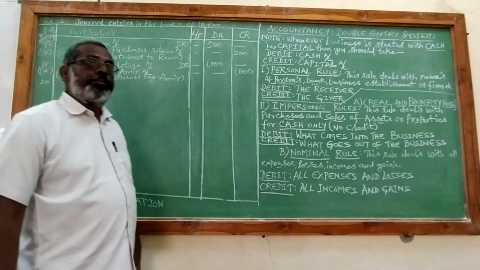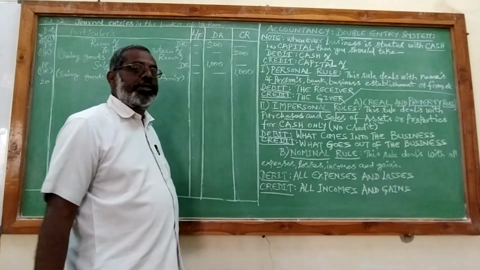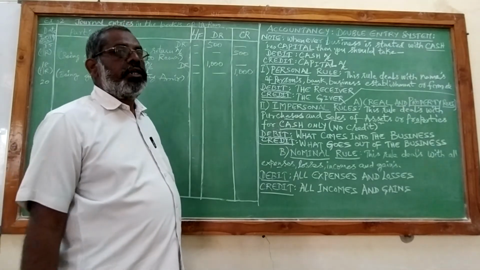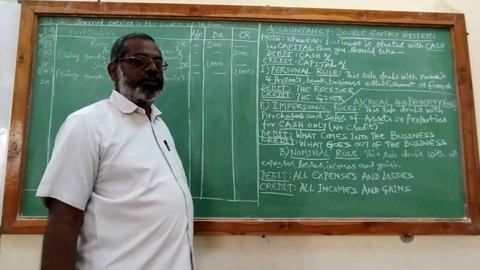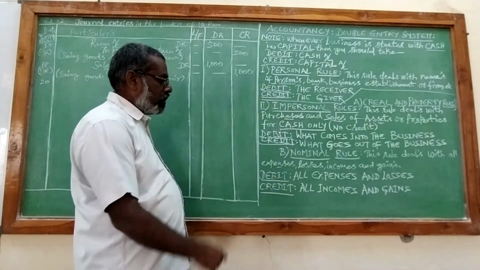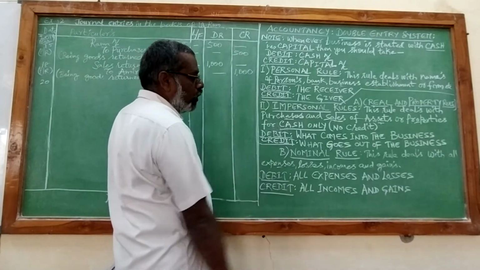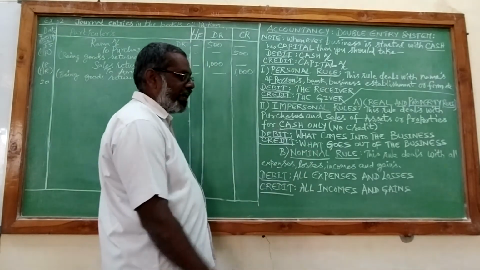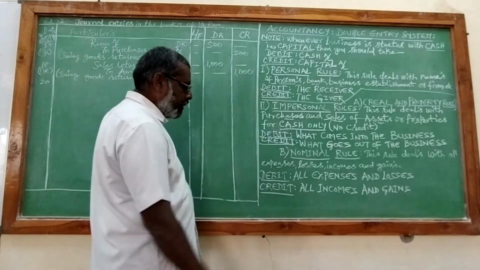So, in order to improve any business, the businessman has to put some expenditure for developing his business. So that means he has to make some expense on advertisement for promoting his business. So it is an expense to the business. So under nominal rule, all expenses, losses, incomes and gains are dealt. So advertisement expense comes under nominal rule.